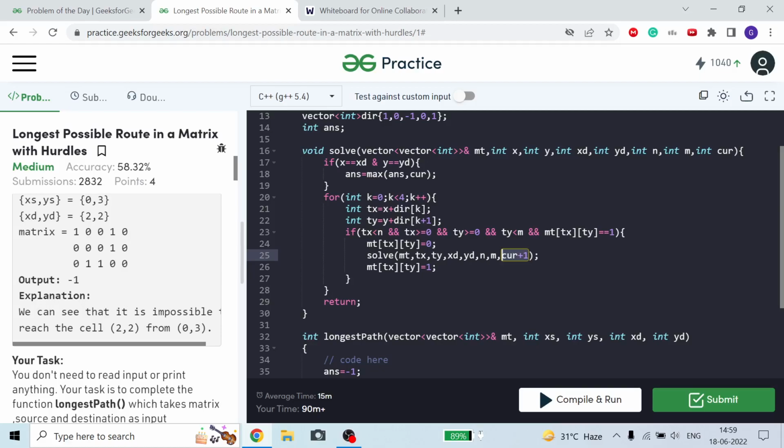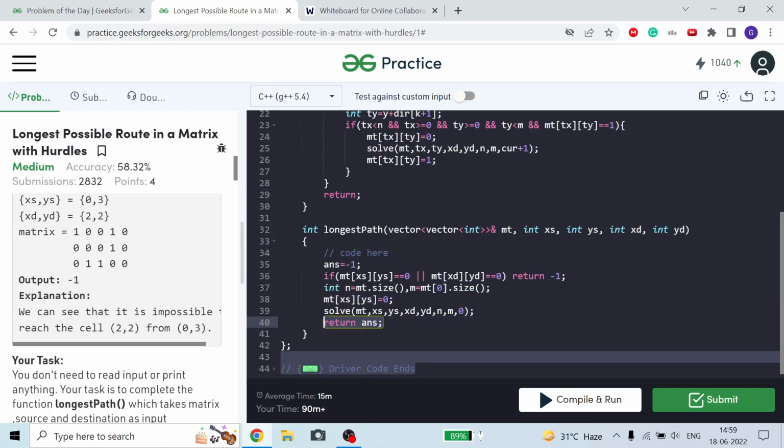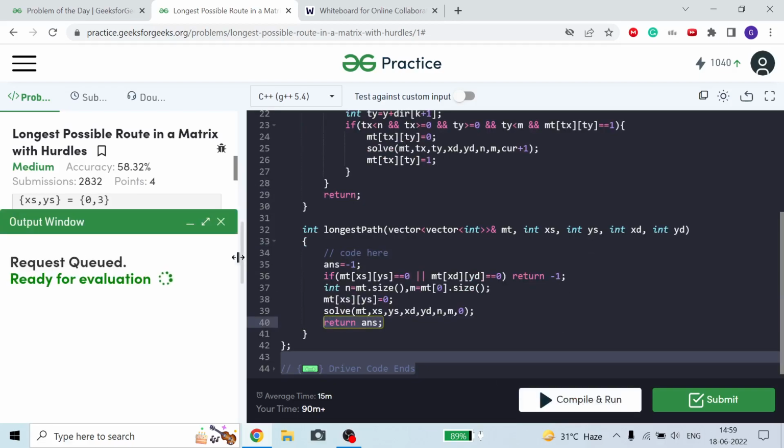Then after completing this particular traversal, I will again make this hurdle a free path. Means I make it a hurdle and traverse the particular path, then I again make it a free cell, so that in the next iteration I can use it. Then at last I just return my answer. This is how I am doing it.